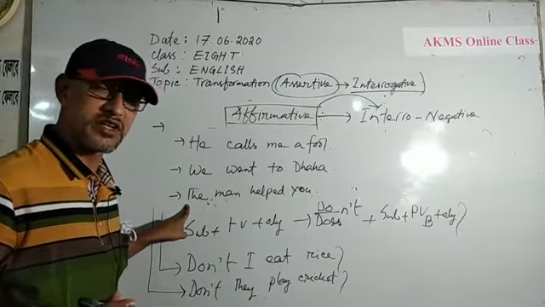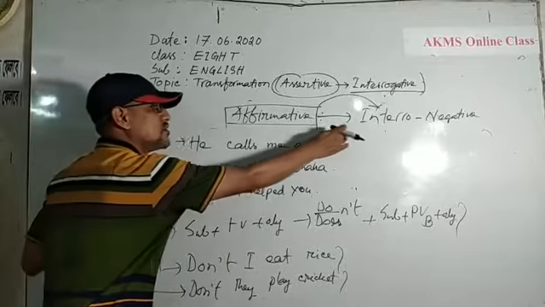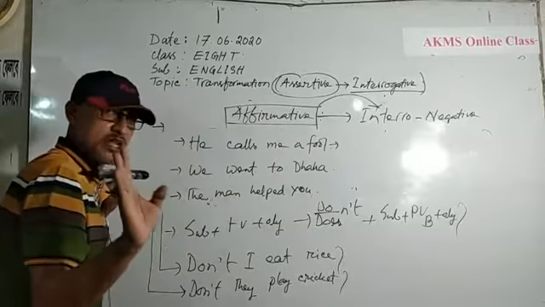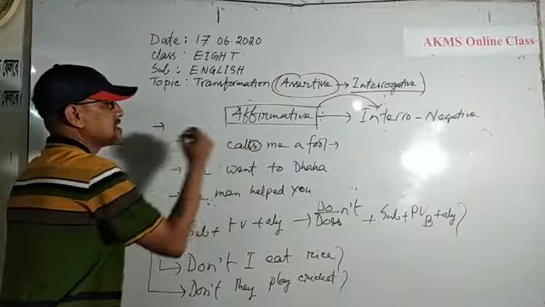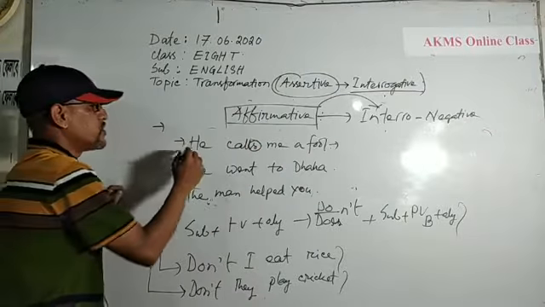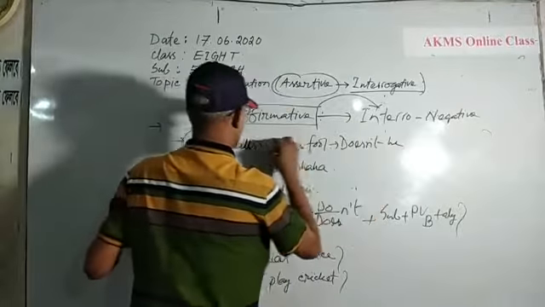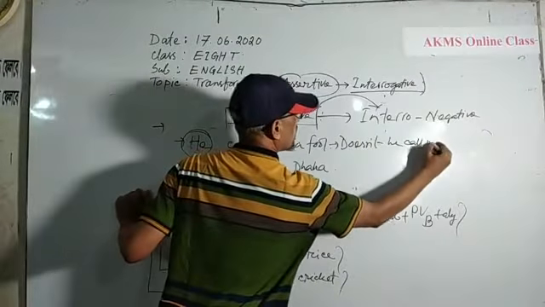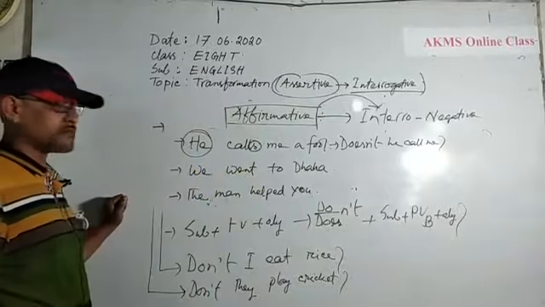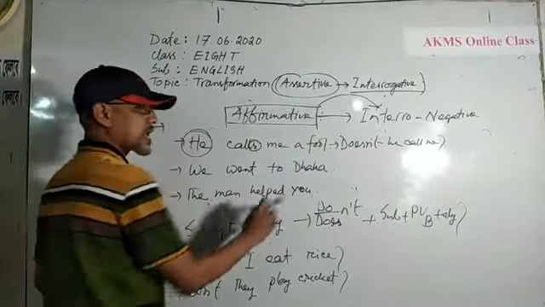Now, dears, if the given sentence is in present indefinite tense, you should use do or does as auxiliary verb. But there is an s here. So I will use does and the negative short form of not, doesn't. Subject, doesn't he call me? Doesn't he call me? We went to Dhaka.